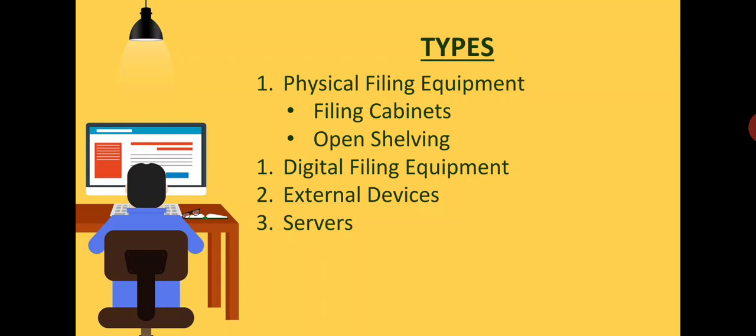When an organization stores the data in a hard drive, that is known as external device. Organizations want to mitigate the risk, so they are going to have the backup data on their external device.